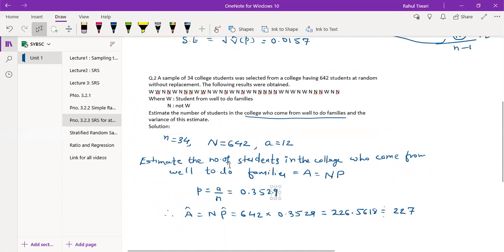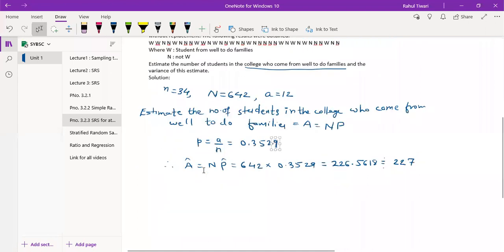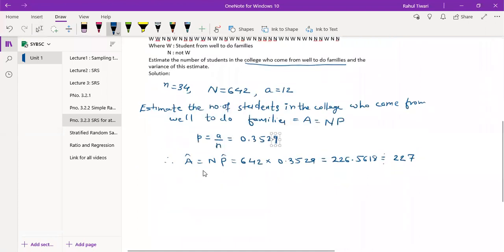And now we need to compute their variance. So how do we compute it? The variance of A hat is equal to the variance of N into P hat, so it is N square into the variance of P. I can use small p here.